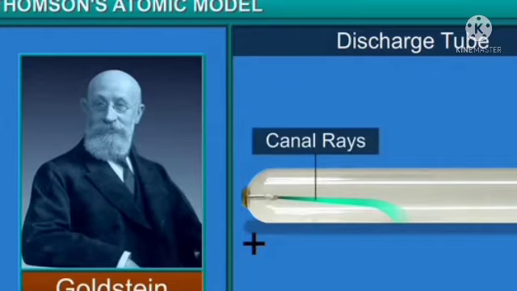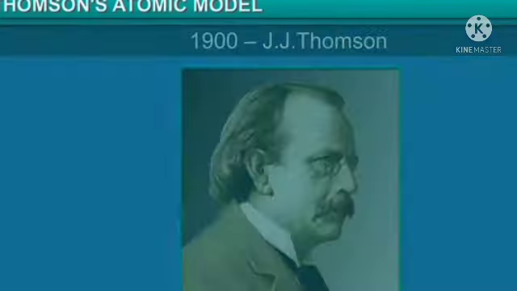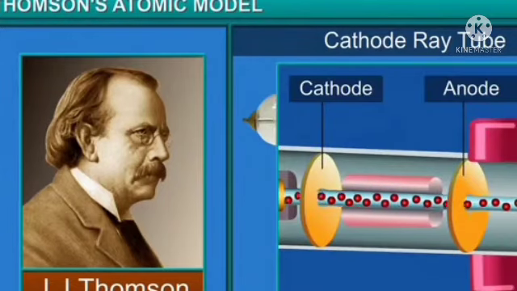The mass of a proton was about 2000 times that of an electron, and it carried a positive charge. Around the year 1900, J. J. Thomson conducted an experiment on the behavior of particles inside a glass tube called a cathode ray tube. The particles were attracted to the positive terminal of the tube.